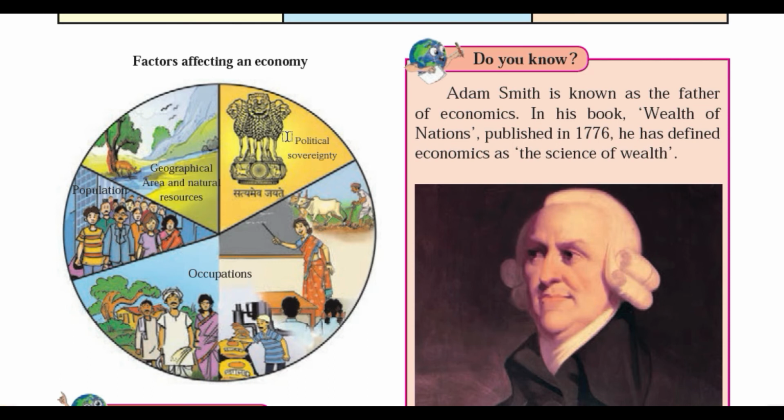The first and most important is political sovereignty. Okay, during the British era we did not have our political sovereignty. We did not have autonomy over our governance, right. We were slaves of the British, or we were under the slavery of the British kingdom. Okay, that's why whatever economic assets were present in our country were exploited by the British people. Okay, they were draining the wealth from our nation, and making their own nation richer and richer day by day. Okay, so this political sovereignty is very important, and it definitely affects the economy of our country.